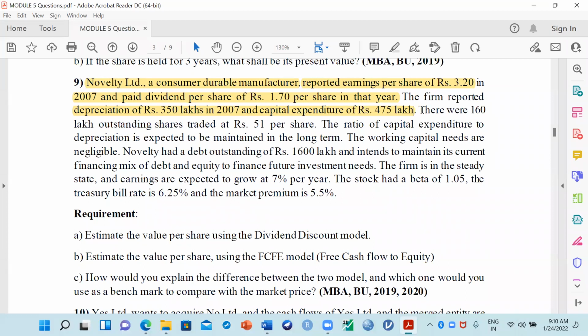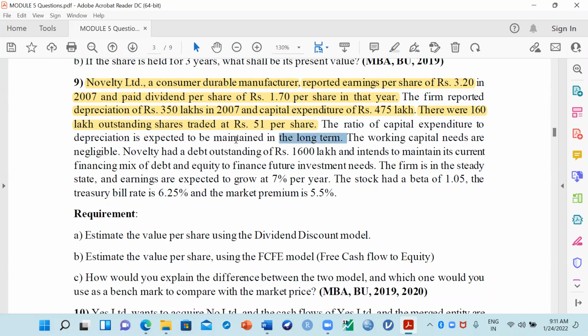Next, there were 160 lakh outstanding shares. This information is very important, I will highlight this one. There were 160 lakh outstanding shares, and the shares are trading at rupees 51 per share. It is the market price per share of the company. The ratio of capital expenditure to depreciation is expected to be maintained in the long term. The working capital needs are negligible.